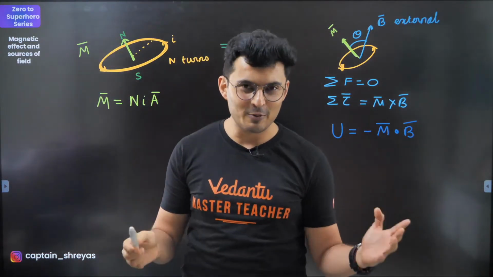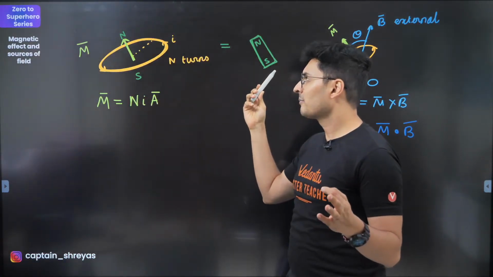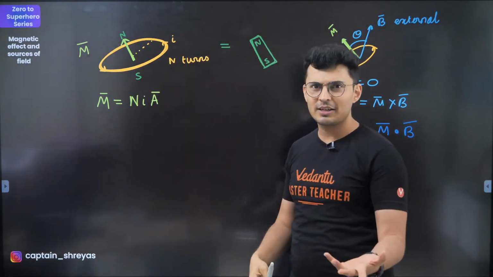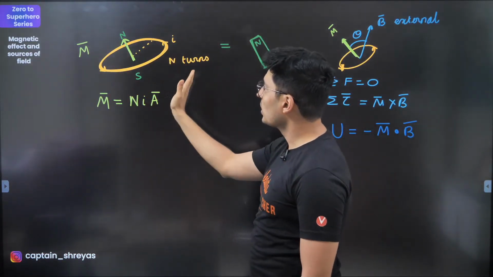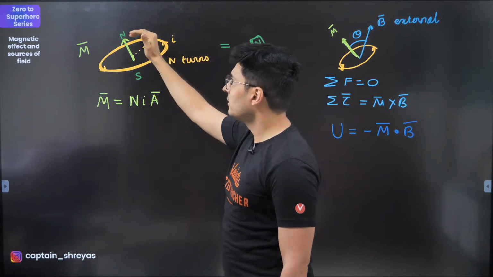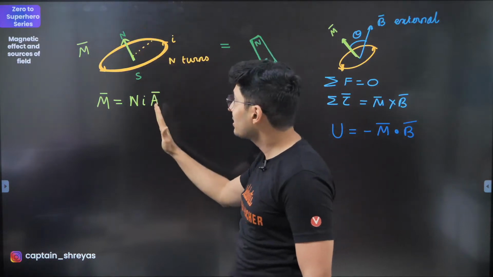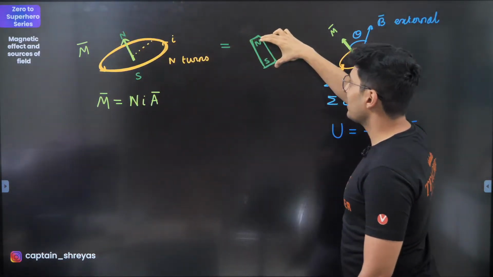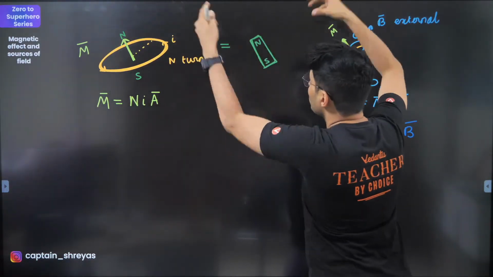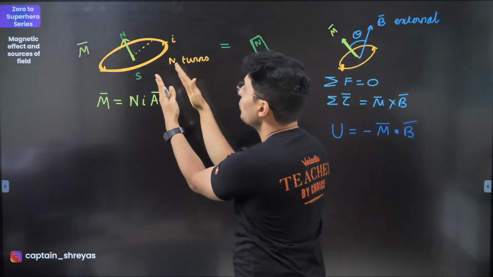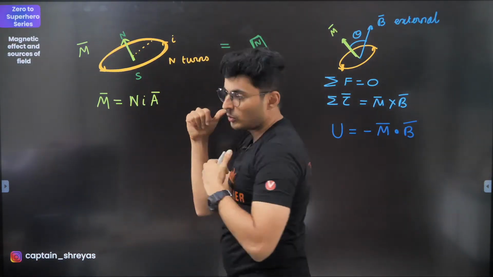So a current carrying wire loop also behaves like a magnet. There is a north pole and south pole associated with it, because I can see that if the current is going like this and you curl the fingers like this, your thumb will point in a certain direction. That's the direction of the field. And if you take a magnet and place it instead of this current wire, it will also produce a field in that direction. This loop also produces a field in that direction. So I can assign north and south pole over there.